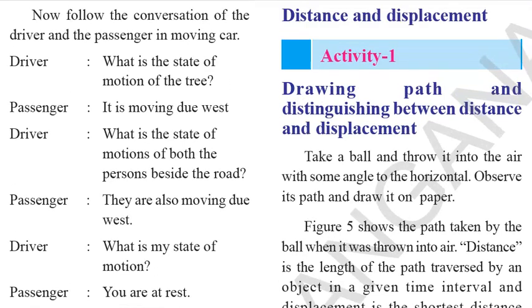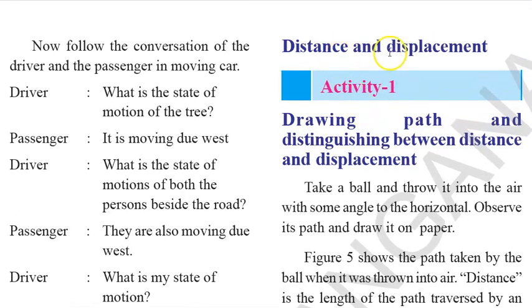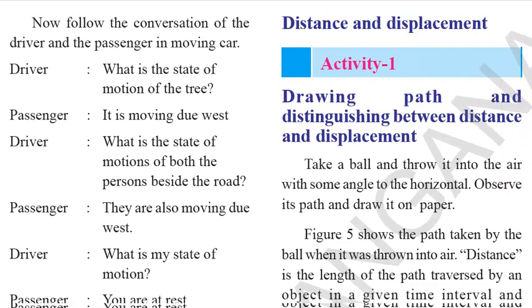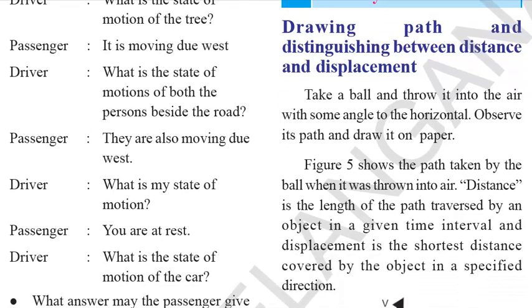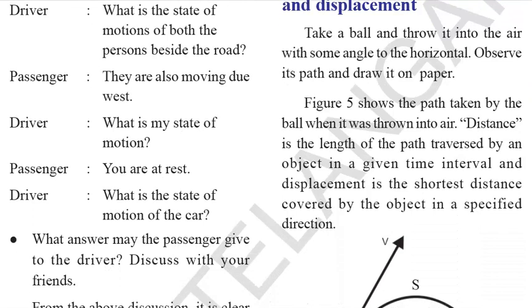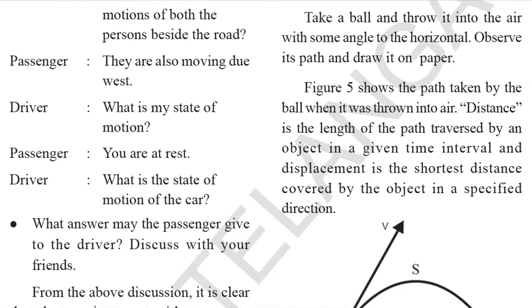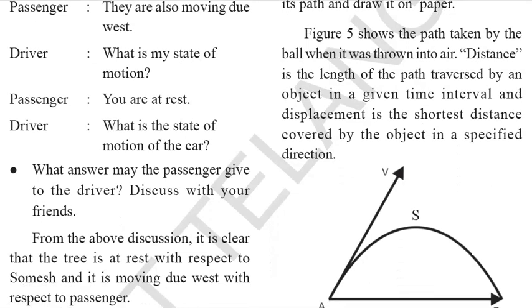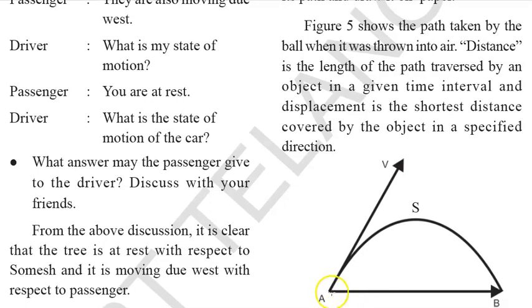Now let's do an activity, children, based on distance and displacement. Drawing the path and distinguishing between distance and displacement. Take a ball and throw it into the air at some angle to the horizontal. Observe its path and draw it on paper. Now, how does the ball go? If you are throwing it from point A, it goes up. If you throw it at an angle, it goes up and then falls down. So you have to just draw the curve in which it is moving.